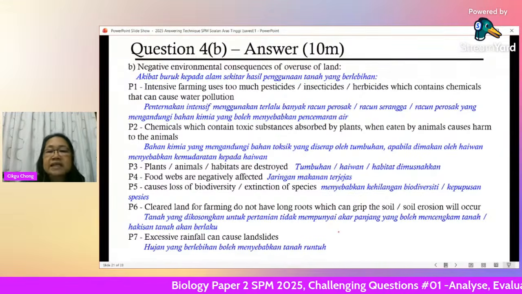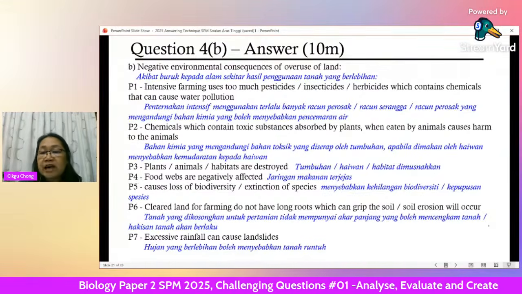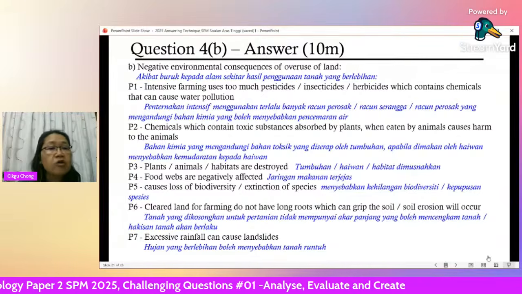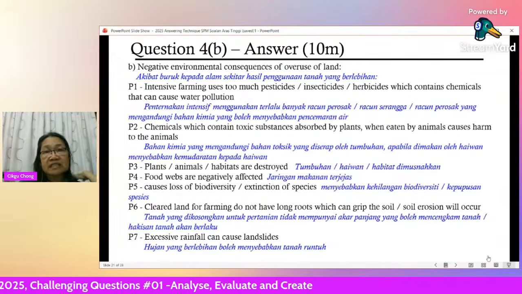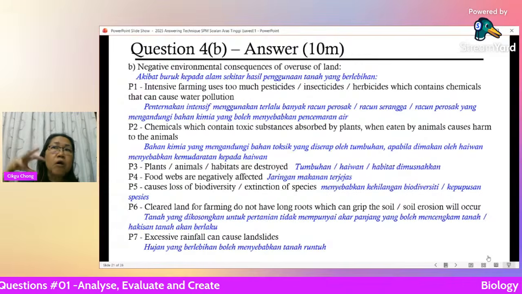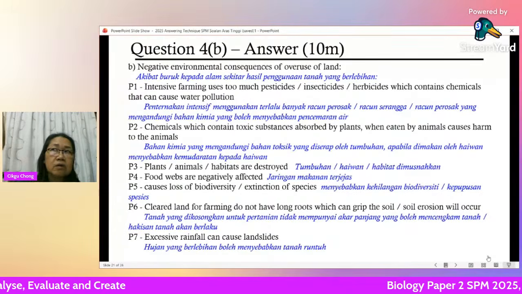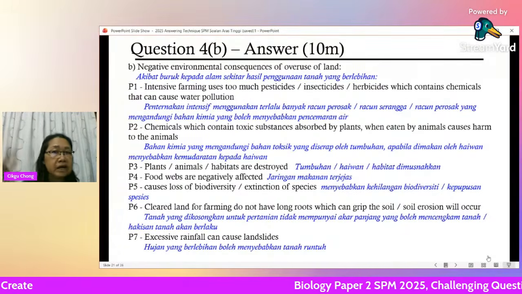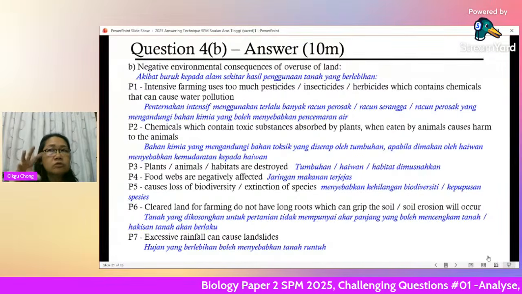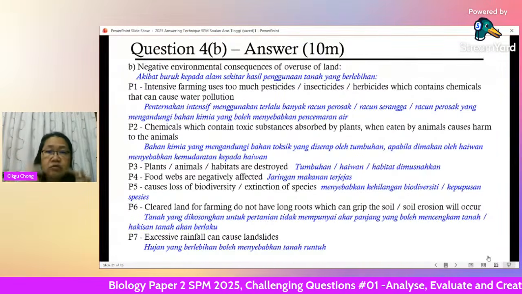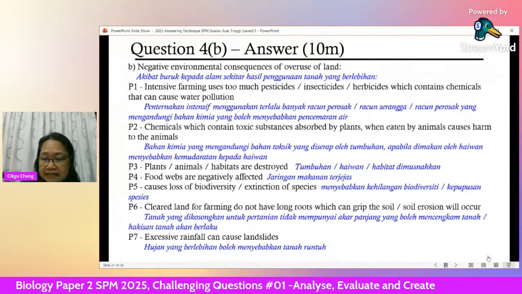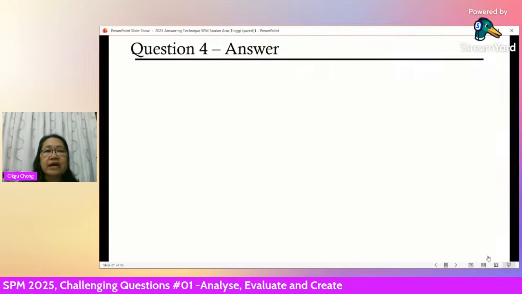So with excessive rainfall, like now when we're experiencing a lot of rain, it can cause landslides because you don't have roots to hold the soil. The whole mountain can crumble and come down because there's no root to grip the soil. Then it can cause landslides, tanah runtuh. Okay, next.